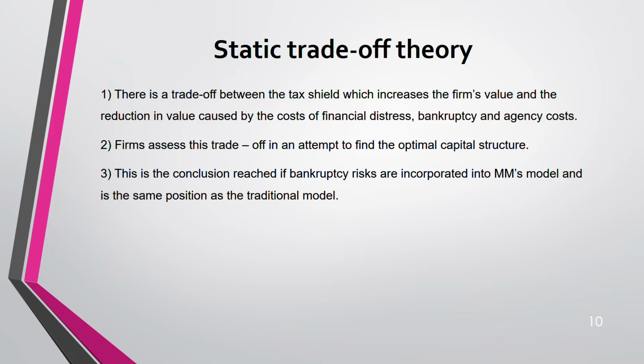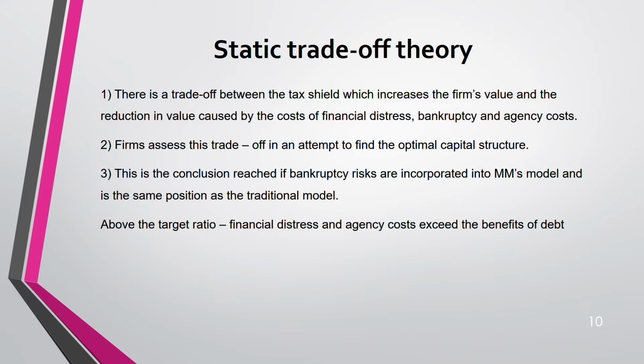Okay, but the MM model does not say that. It's giving a different answer. Why? Because bankruptcy risk was not included in that theory. They are saying have as much gearing as possible, right? Then, above the target, this is how you decide. Okay, above the target, you set a ratio. You just set a target that this is what I want my gearing to be. 50%, 30%, 40% is up to you.